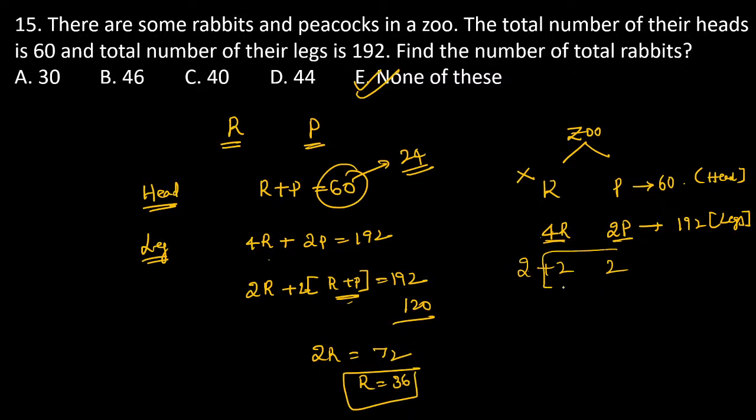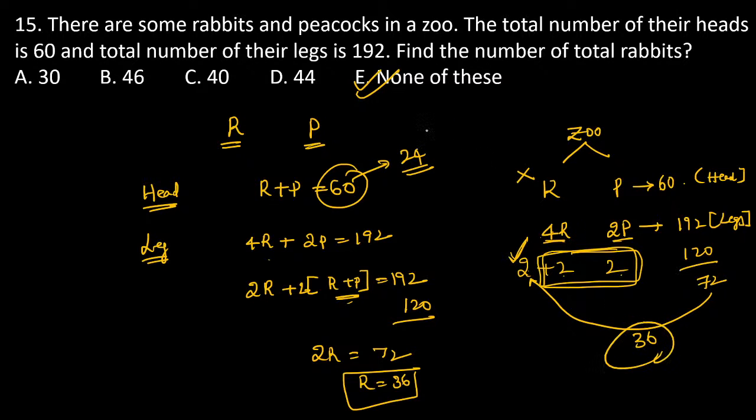Now see these two quantities. If you observe, these two quantities are similar, and for the R value, two quantities are extra. Now you just find how much extra. Each quantity is equal to 60. If each quantity is equal to 60, 2 is the common factor, 2 sixties are 120. So we are left with a resultant of 72. These 72 extra are related to 2 R's, so 1 becomes 36. That is represented for rabbits. So that is how I can explain it without taking any equation.